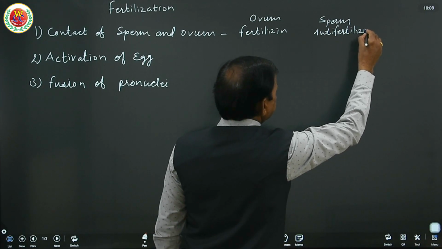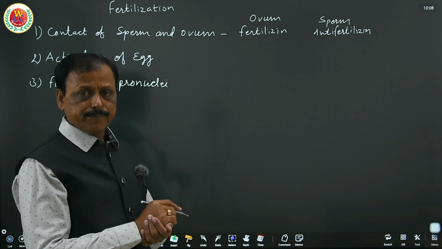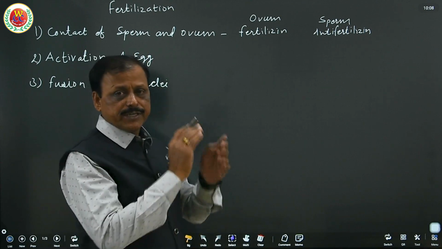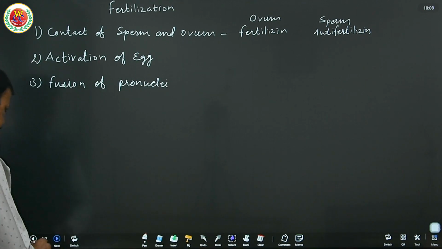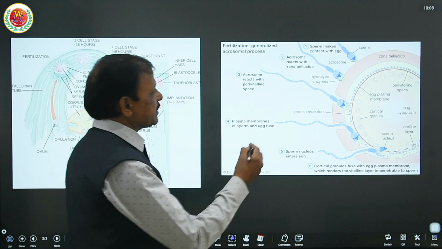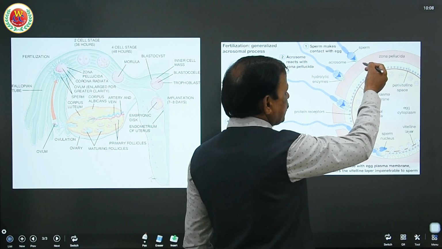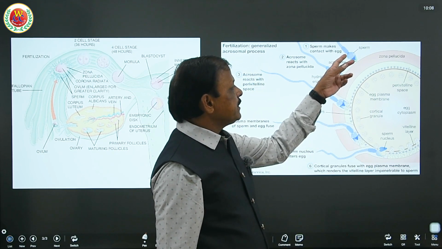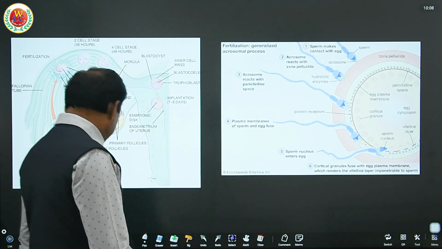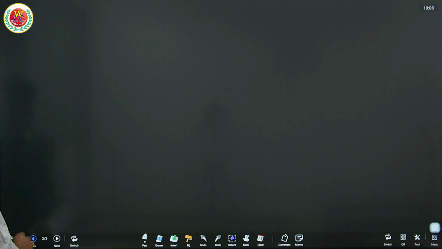These two components help the sperm and ovum to come in contact. By this diagram, you can understand that the sperm secrete anti-fertilizin and the ovum secretes fertilizin, enabling them to come together.